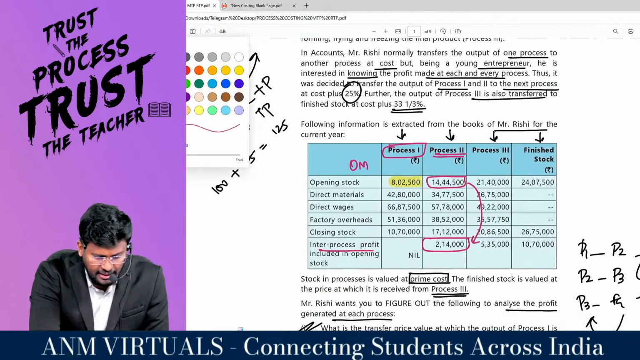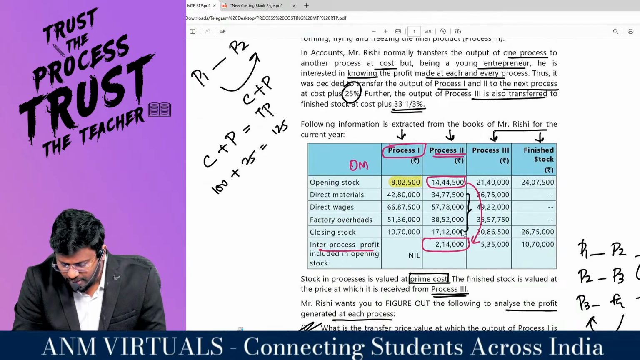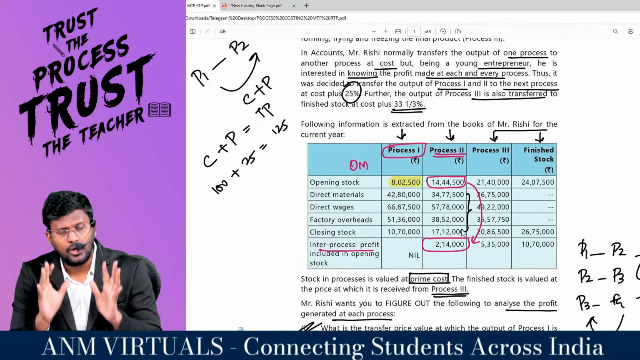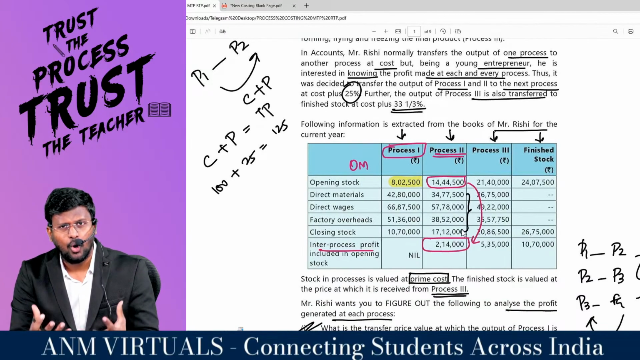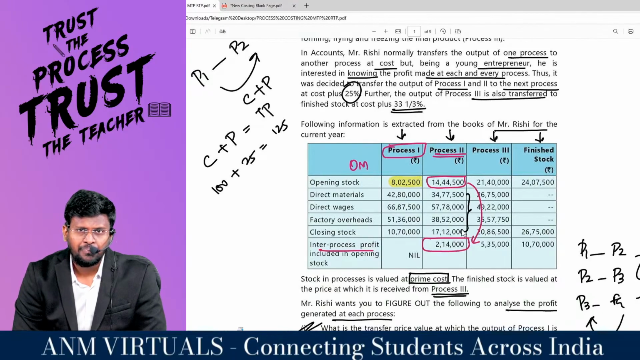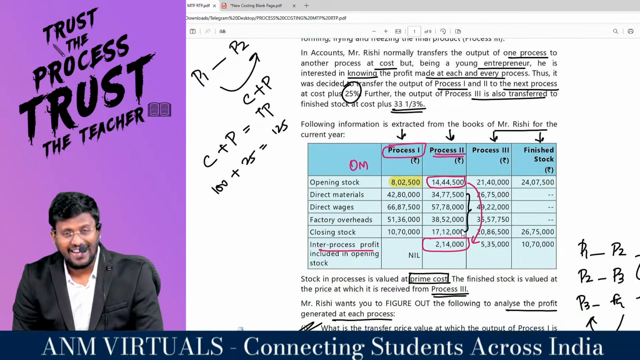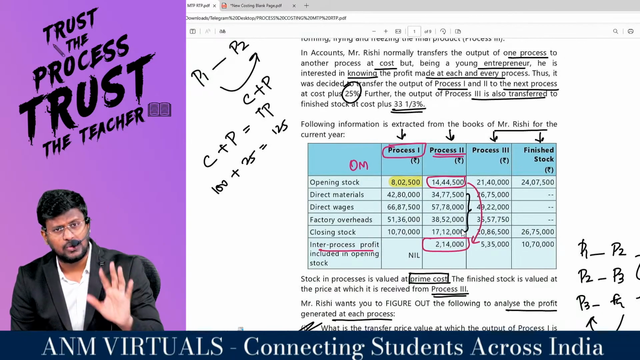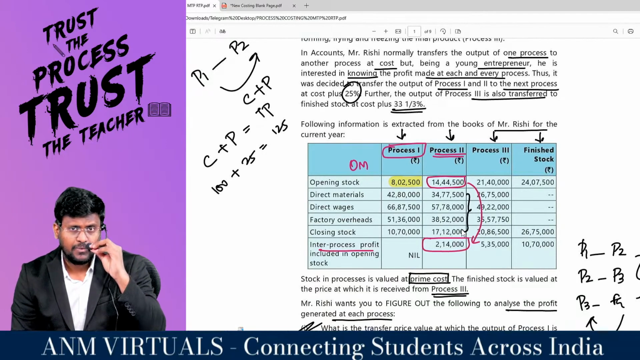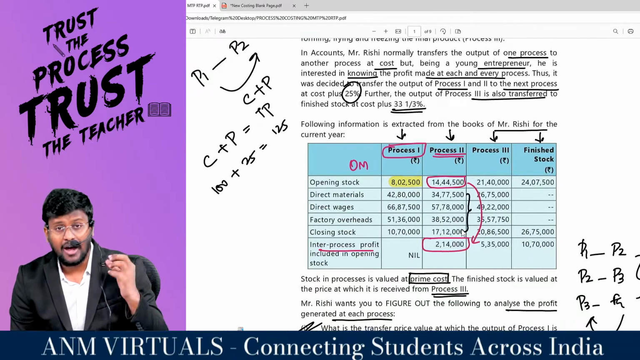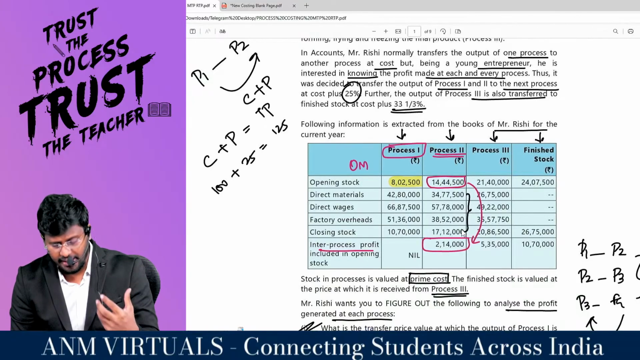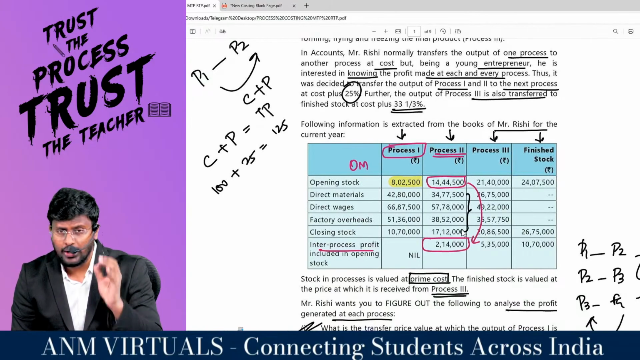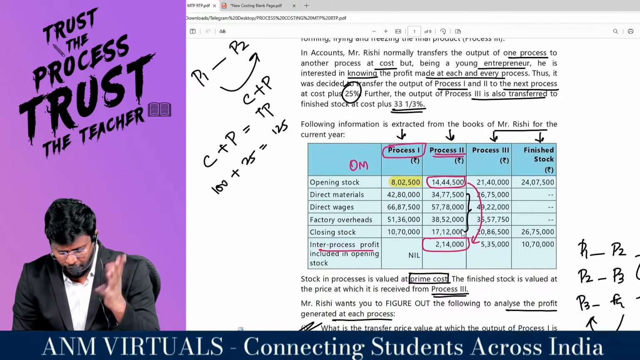Now, the own production cost of the second process. They are incurring direct material of 34,77,500. In this, only cost will be there. There is no profit. Direct wages 57,78,000. In that, only cost will be there, there won't be any profit. Factory overhead incurred by the second process. In that also, only cost will be there. Profit will not be there.